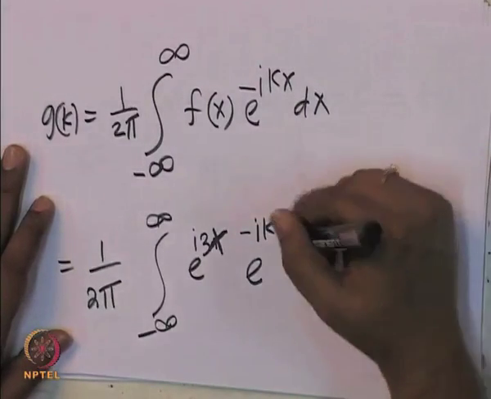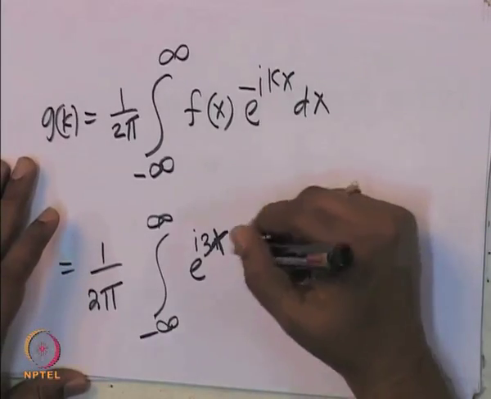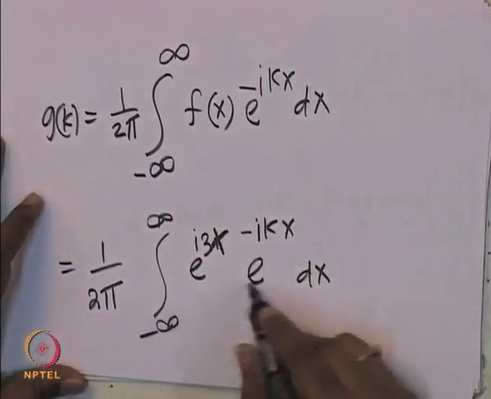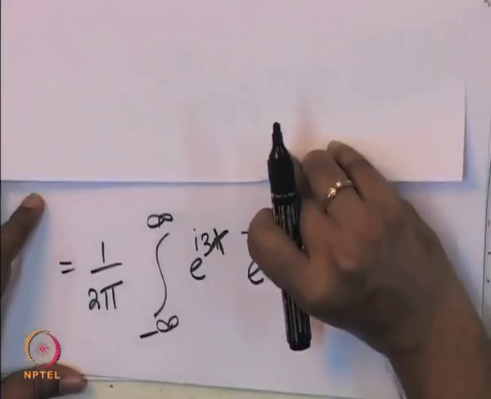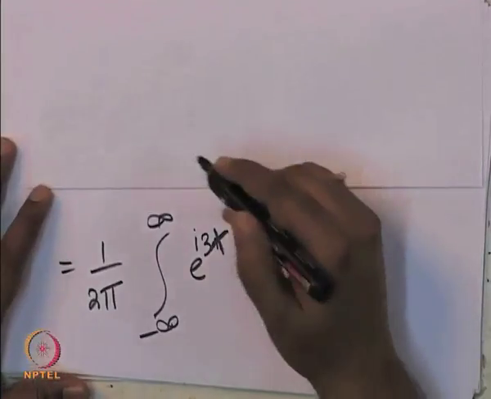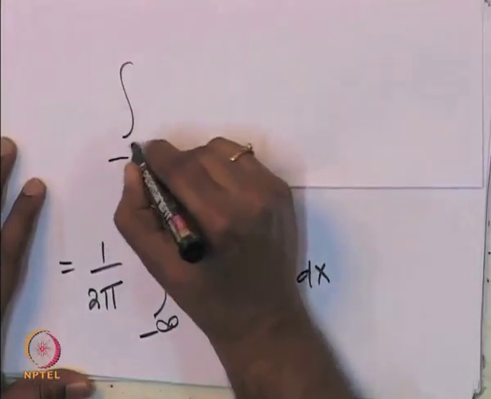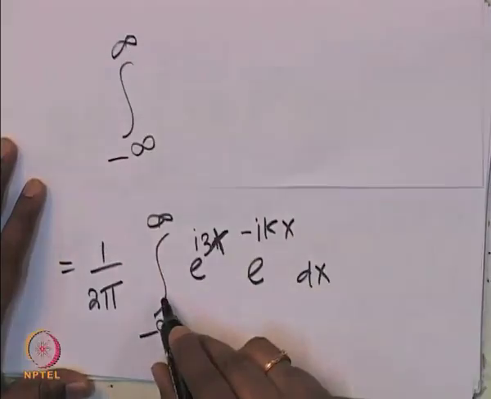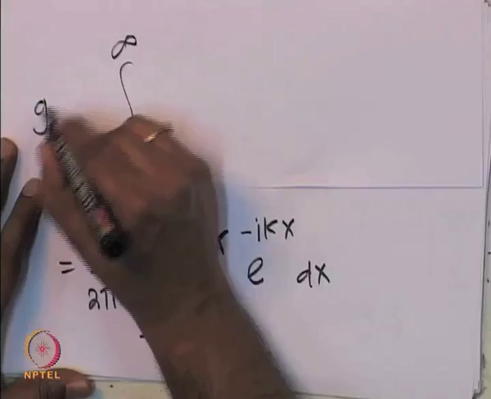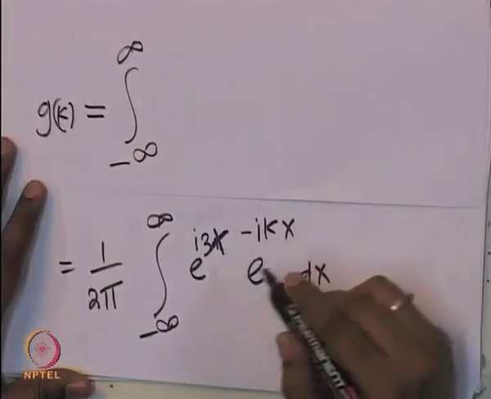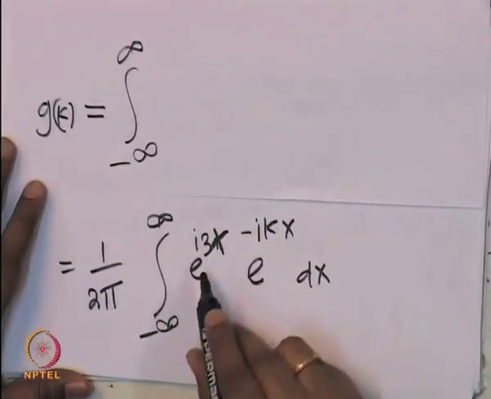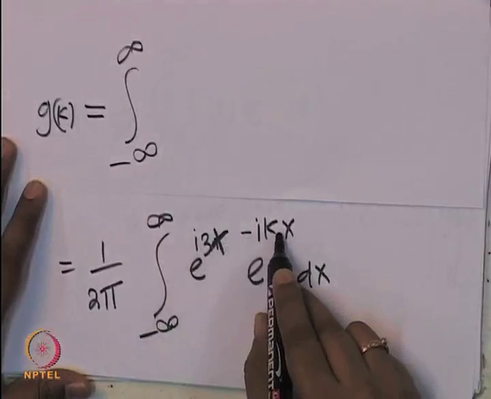So, now how do I get g of k? How do you do this integral? I can write this as the integral from minus infinity to infinity, g of k is equal to e power i 3x times e power minus i k x.